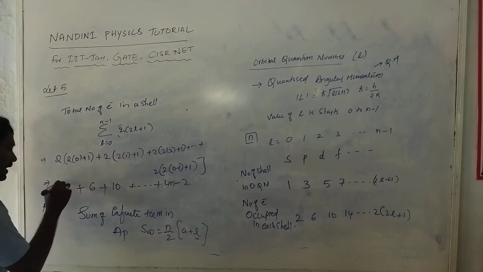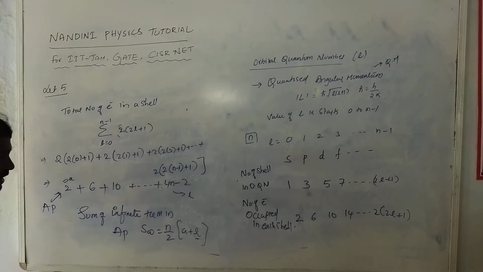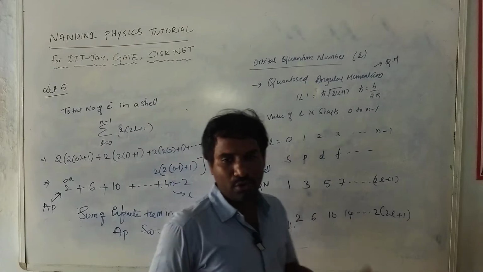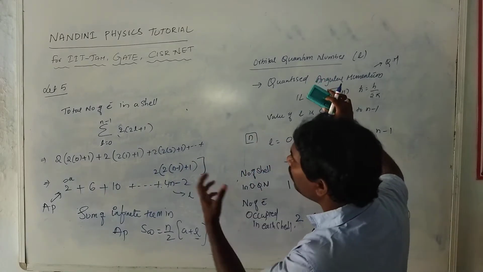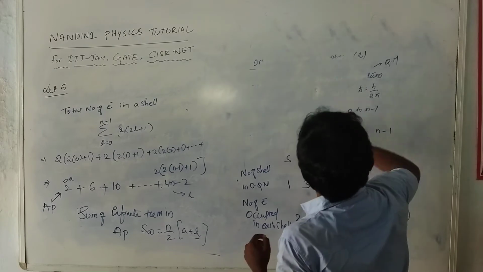This indicates the a value and this indicates the l value. Simply substitute these two into the above and you will get the total number of electrons occupied in each shell.